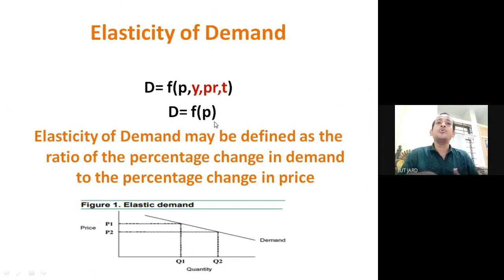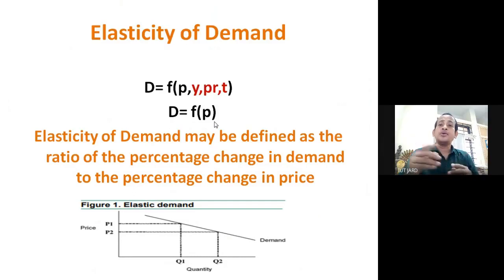Now we are going to discuss the elasticity of demand from the price point of view. Elasticity of demand may be defined as the ratio of percentage change in demand to the percentage change in price. I am repeating: elasticity of demand may be defined as the ratio of percentage change in demand to the percentage change in price.